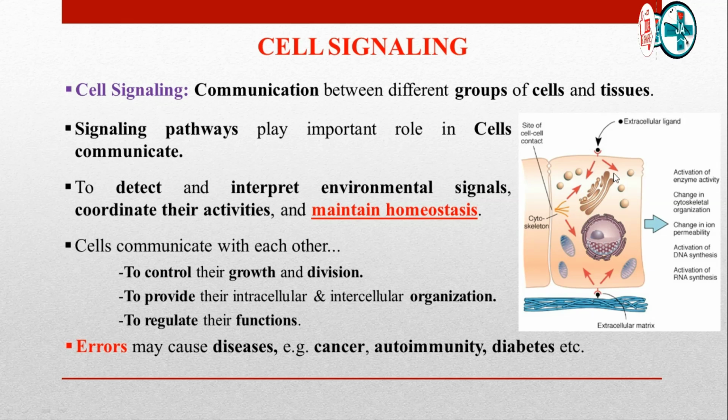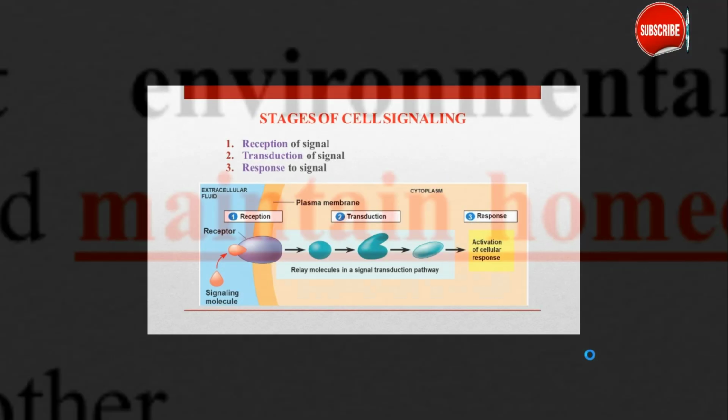Cells within the human body constantly communicate with each other and respond to internal stimuli through a complex network of signaling pathways. These pathways allow cells to detect and interpret environmental signals, coordinate their activities, and maintain homeostasis. Cells communicate with each other to control their growth and divisions, to provide their intracellular and intercellular organization, to regulate their functions. Errors in this cellular information may cause diseases, for example, cancer, autoimmunity, diabetes, etc.